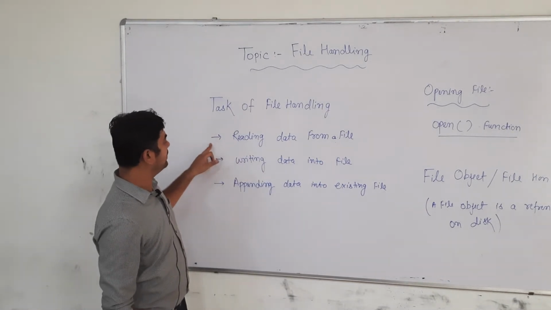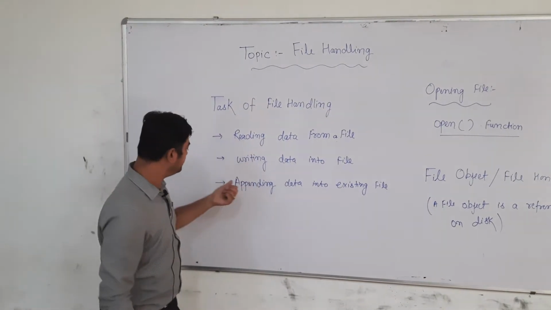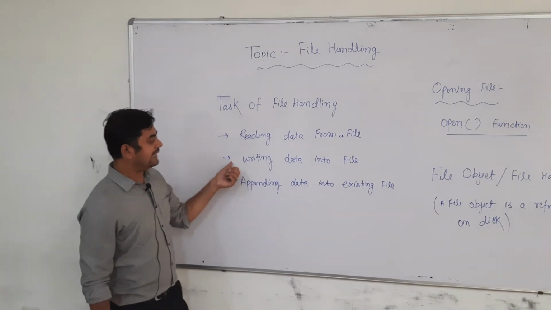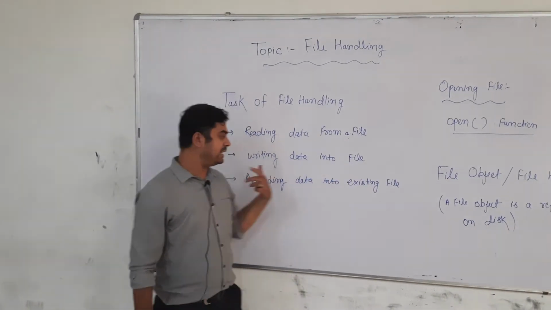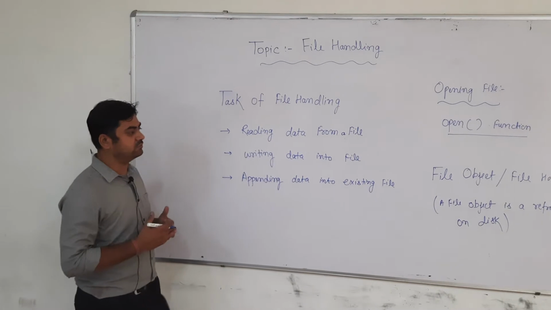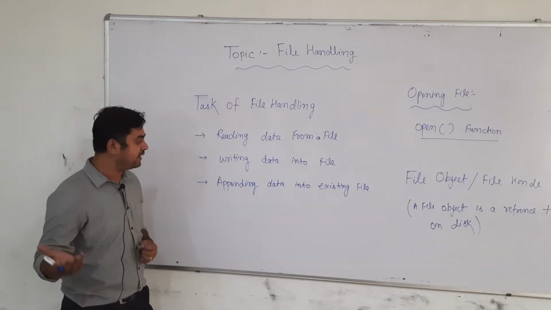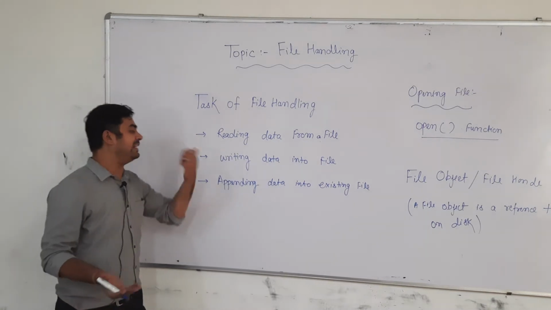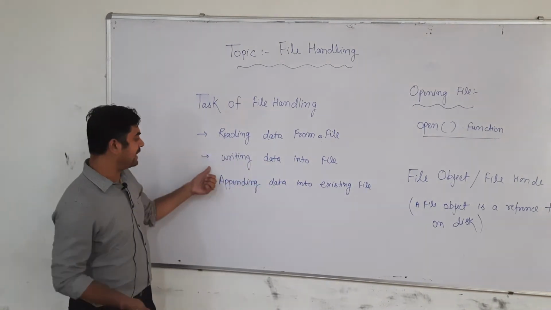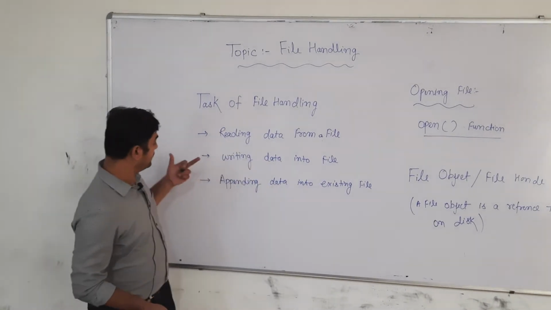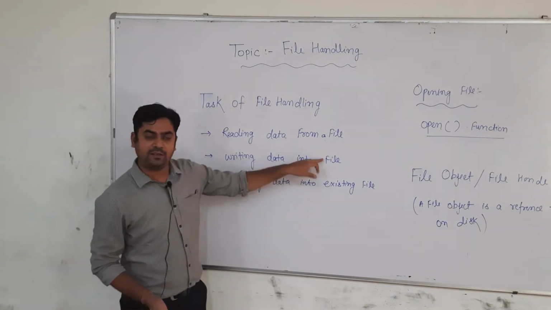We can start reading from that file. Number two, writing data into a file. Suppose that we take some input from the user, and we want to write that input into the file. For that we perform the writing operation.